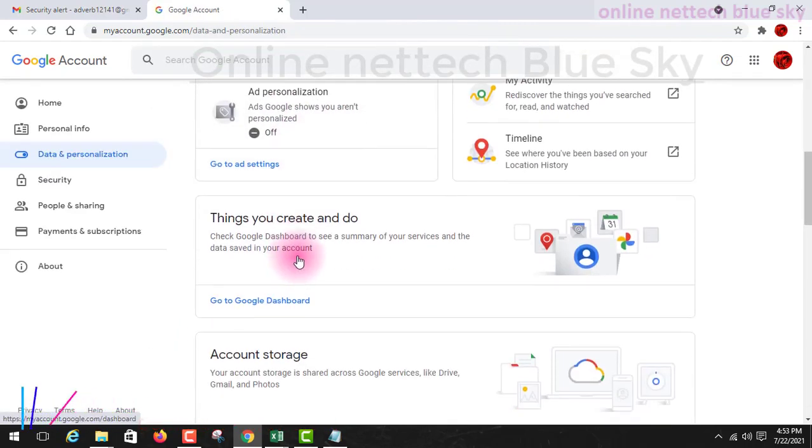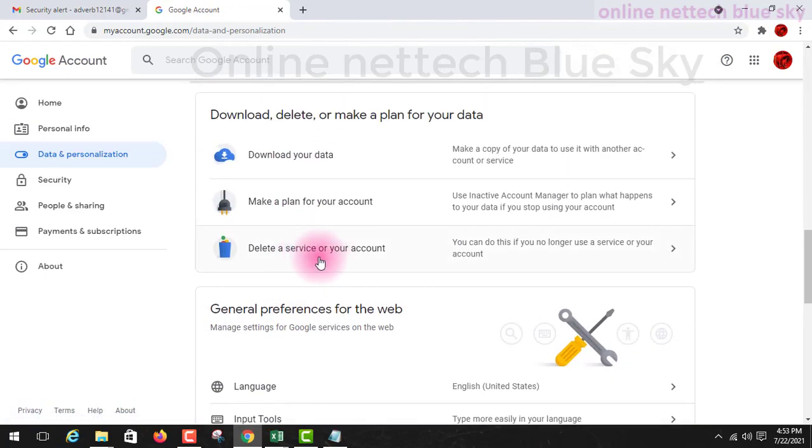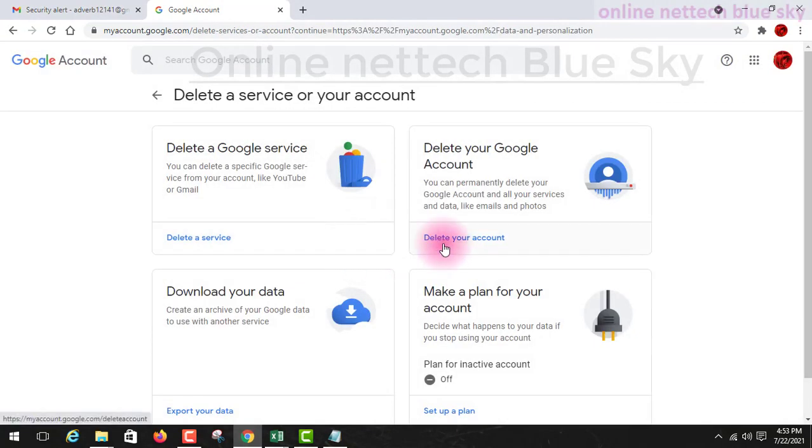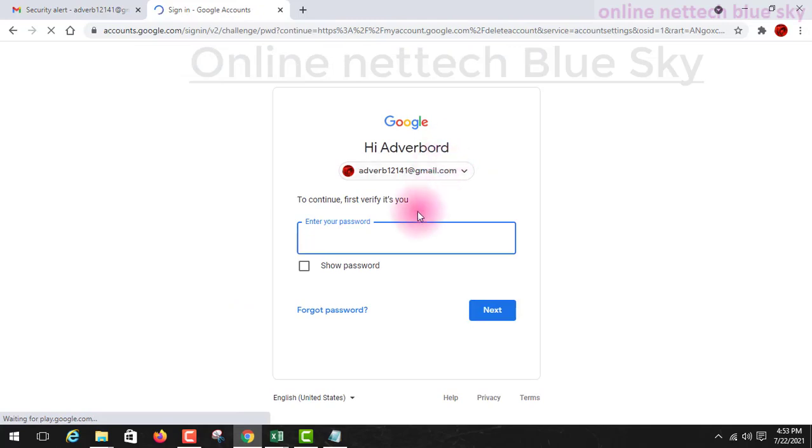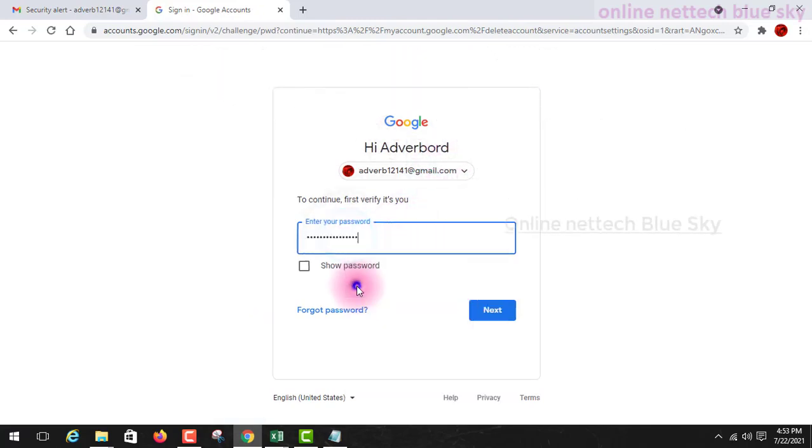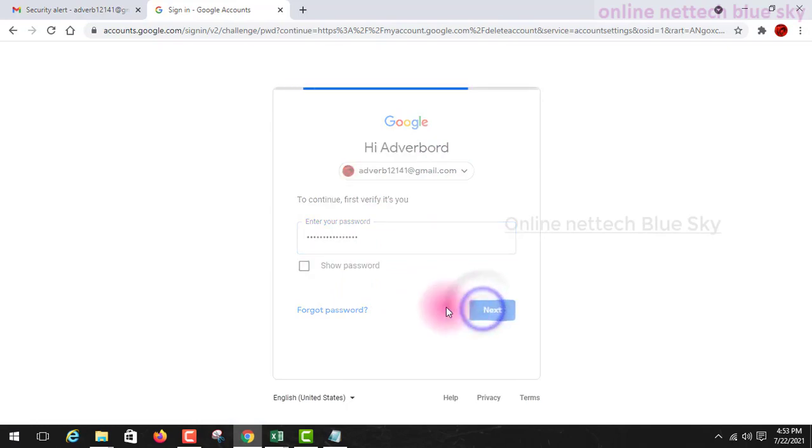Okay, so delete your service or your account. So if you want to delete your Google account, click on delete your Google account, and Google asks for your password again, so enter the password and click OK.